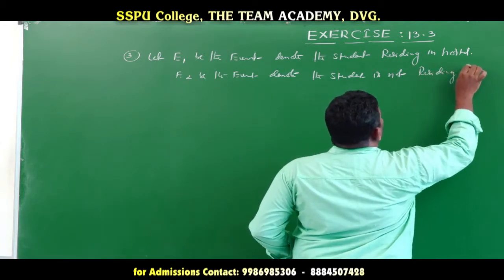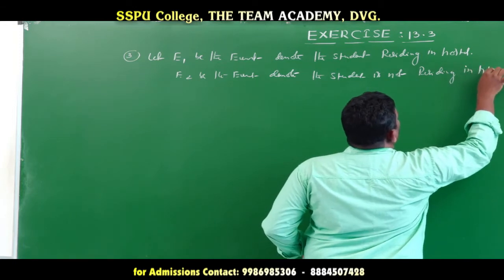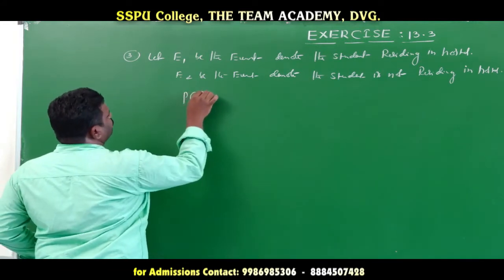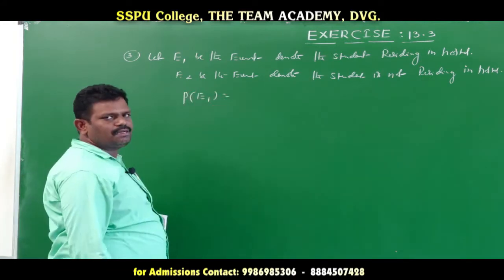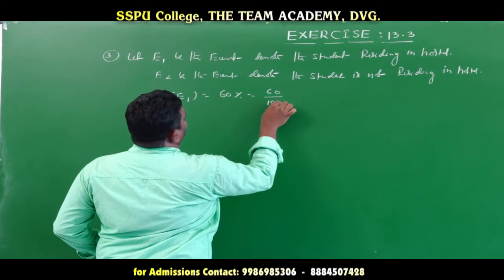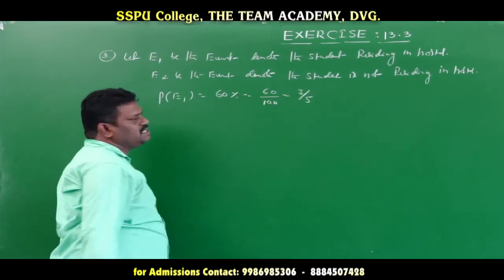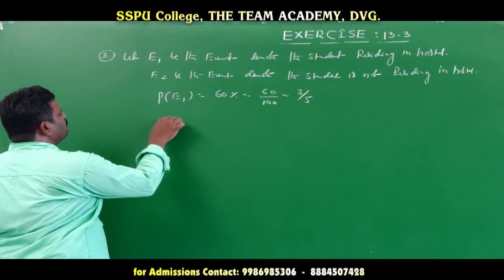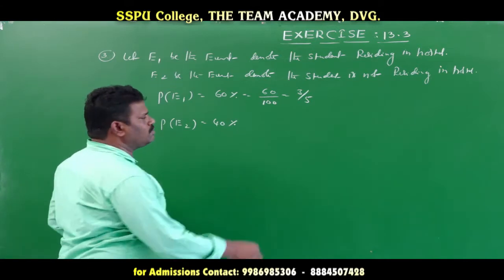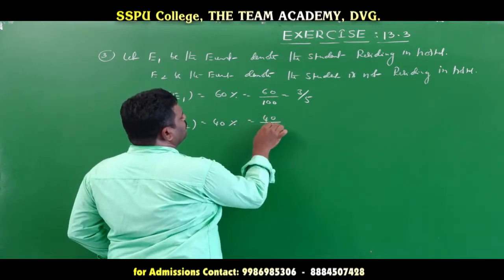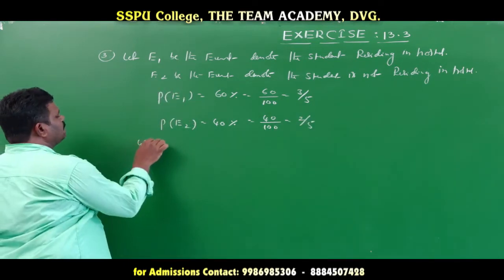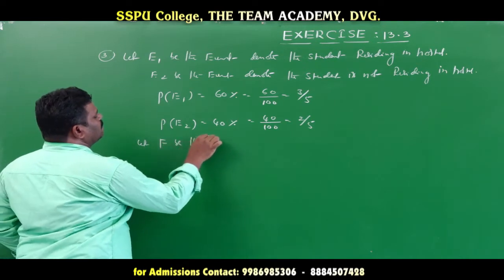The probabilities are already given. P(E1), for those staying in hostel, is 60%, so 60 by 100, that is 3 by 5. P(E2) is 40%, so 40 by 100, that is 2 by 5.